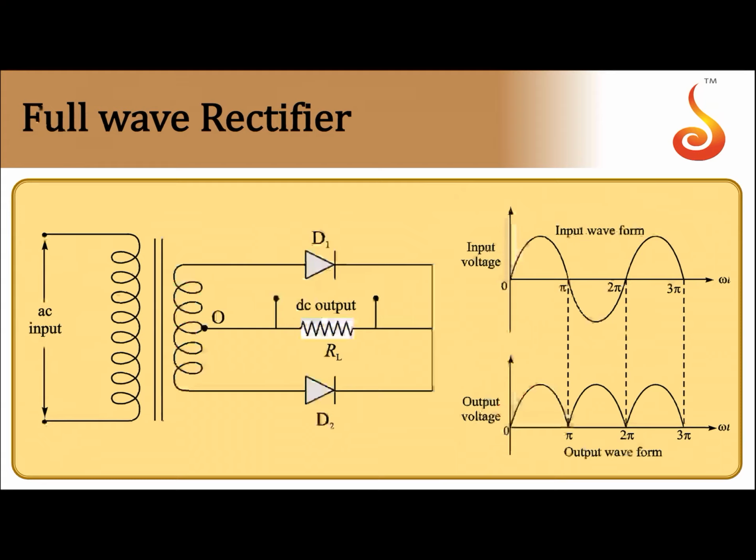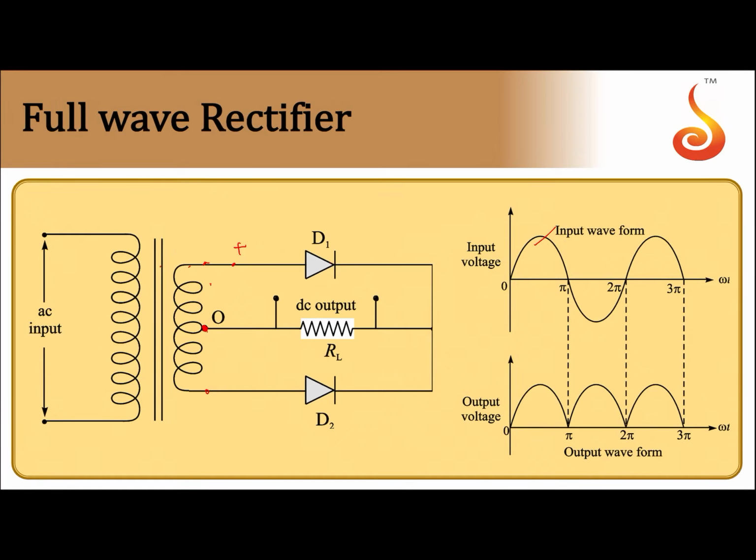In the case of the full wave rectifier, instead of one diode, we have two diodes, and in the secondary of the transformer, we have what we call a center tap. So if the total number of turns is n, at n by 2 turns, there is one terminal. From here to here, n by 2, here to here, n by 2. If that is the case, if the voltage applied here is V, here it will be V by 2, here it will be V by 2. That's how it is.